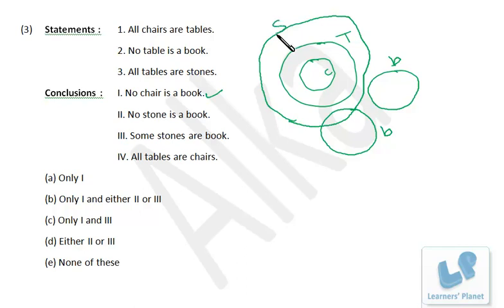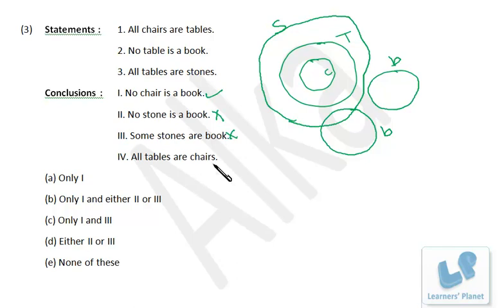So here this is actually stone. If we take this case, stone and book, some common portion is there, and in this case, stone and book, there is no common portion. So we cannot be so sure whether no stone is a book or some stones are book. So we are not sure about it. Now some stones are book, the same thing, no stone is a book or some stones are book. Both these conclusions are not true in both the cases. So even it cannot be true in all the cases.